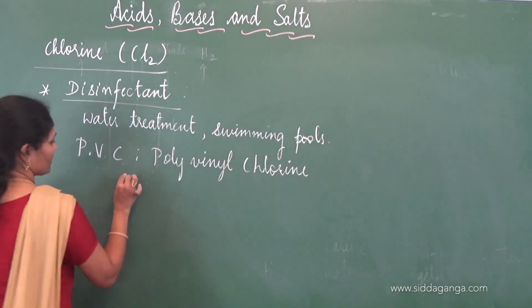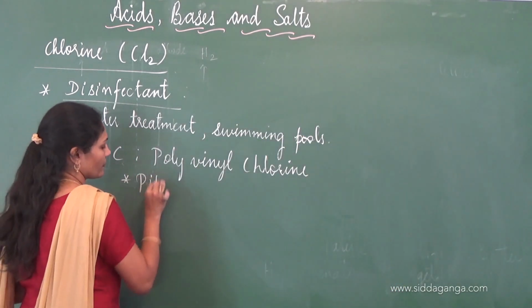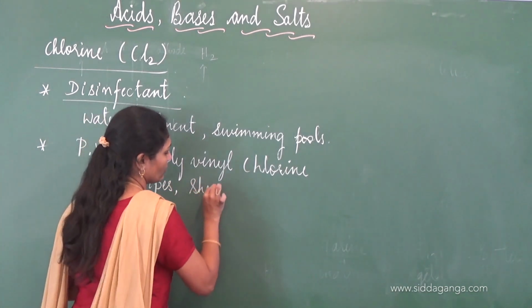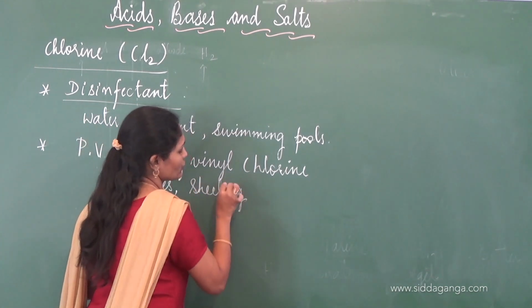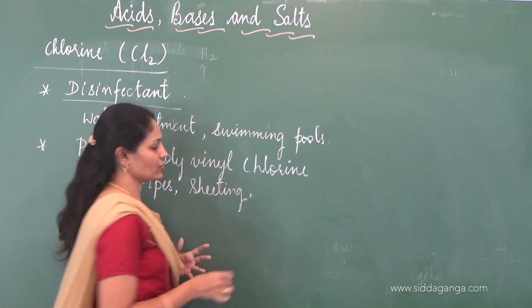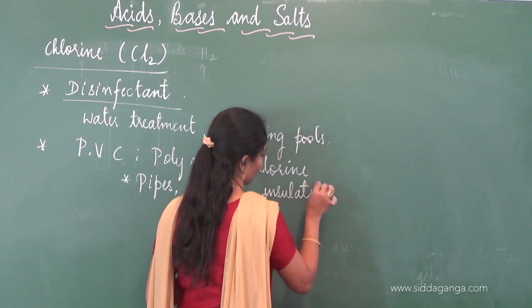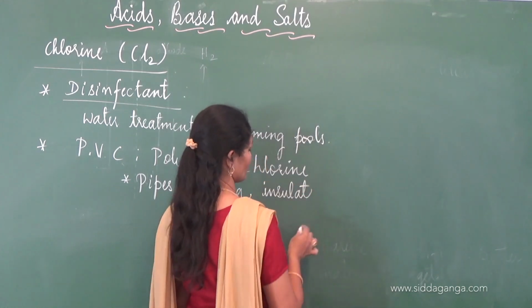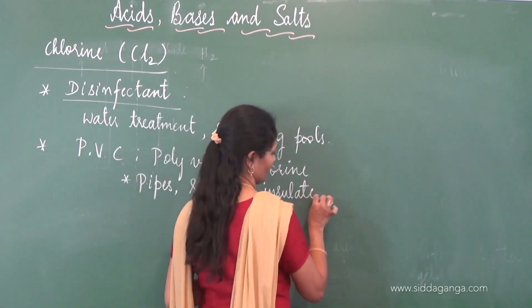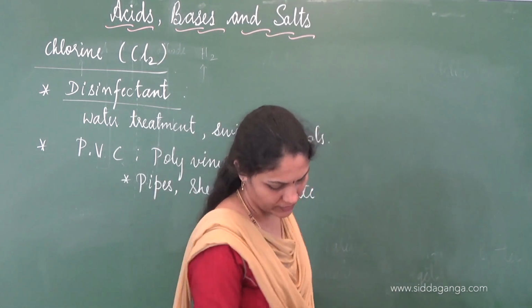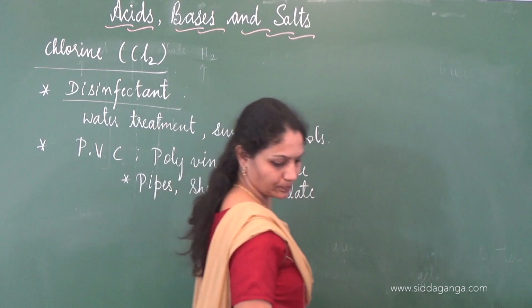The important being, it is used in pipes and sheeting, and because of its properties, it's also used as insulation. It is used to insulate electrical appliances. So it also acts as an insulator. Electrical cable insulation.